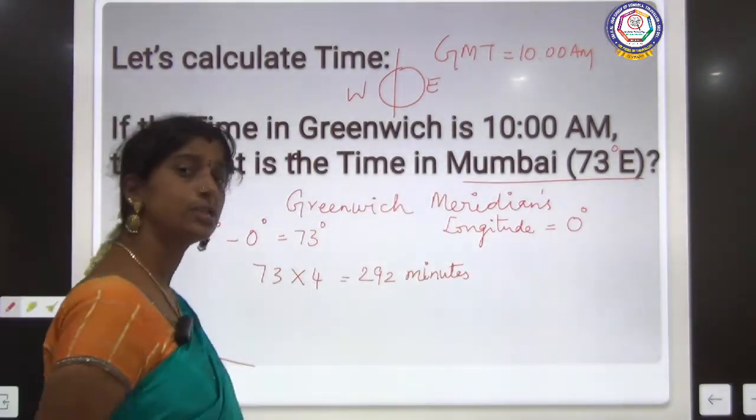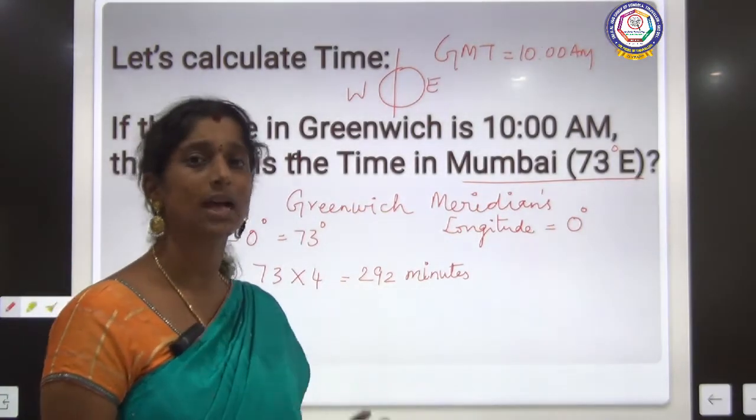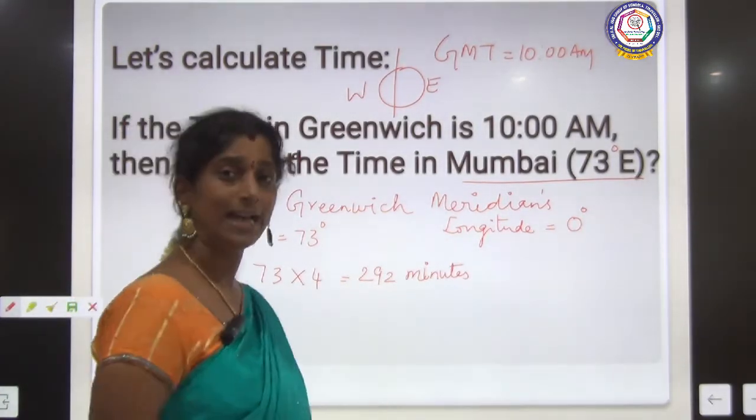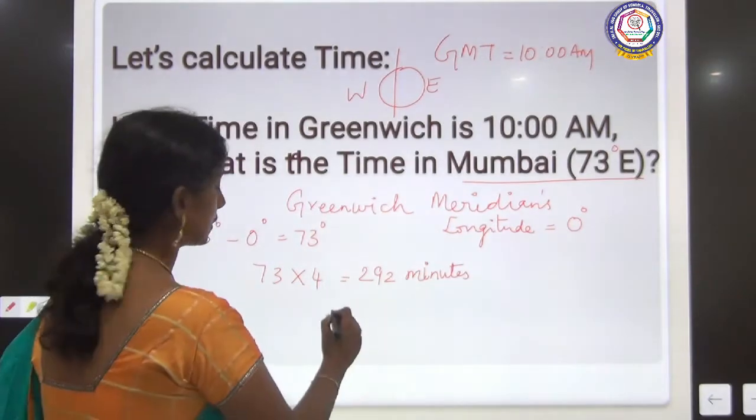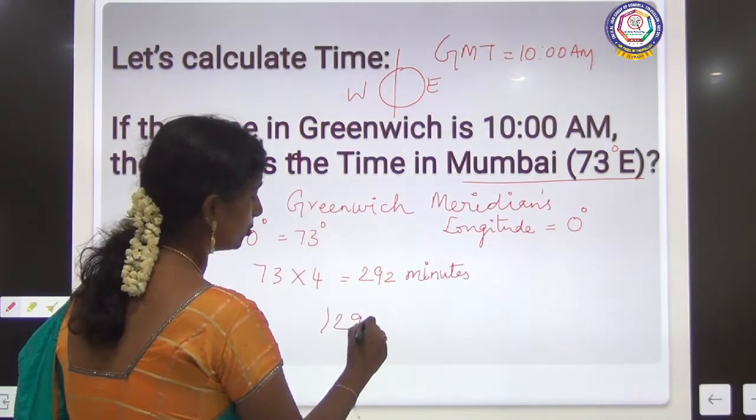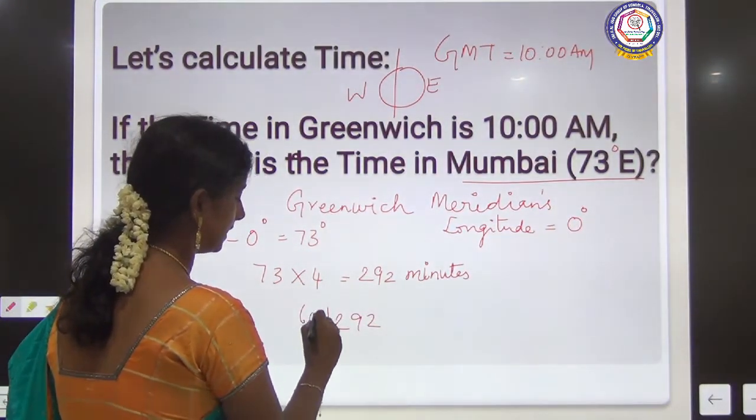So what is this 292 minutes in hours? How can we convert it into hours? We can divide it by 60. So 292 divided by 60.